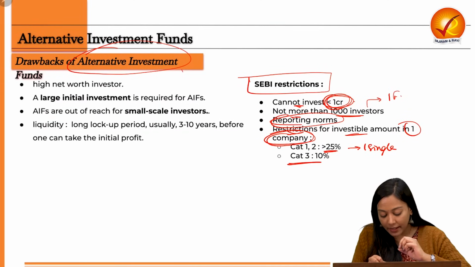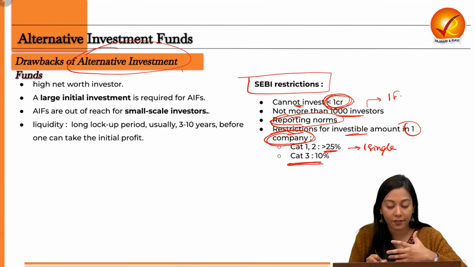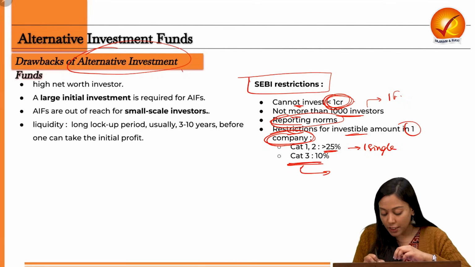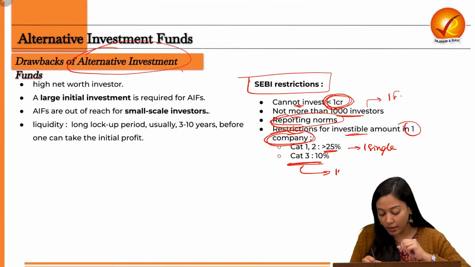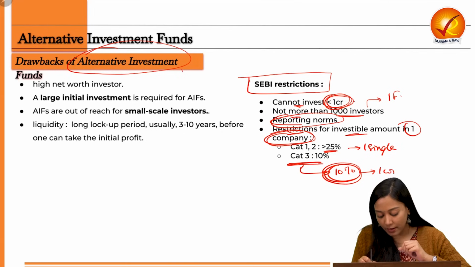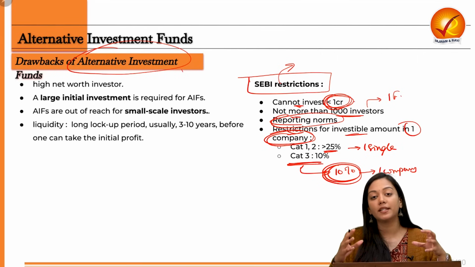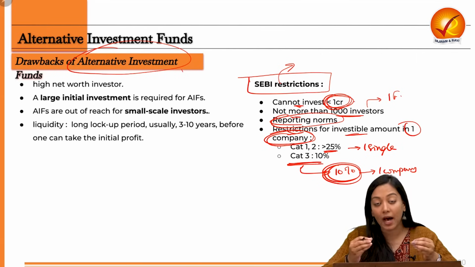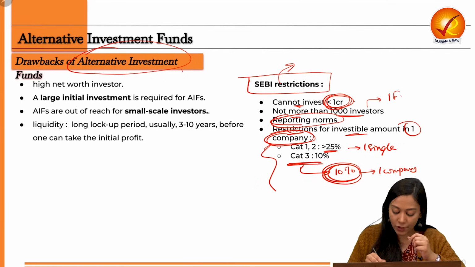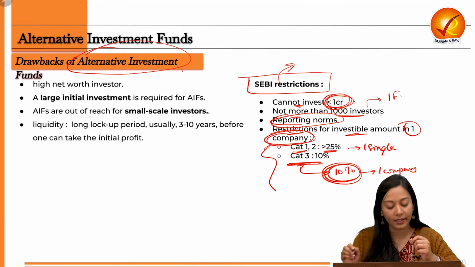And when it comes to category 3 funds, which are very high risk funds, these cannot put more than 10% of their total or overall fund in one company. So if a question comes in the prelims examination that can an AIF completely, or 100%, allocate its fund into one company, the answer would be no in both cases, category 1 and 2 and category 3 as well.